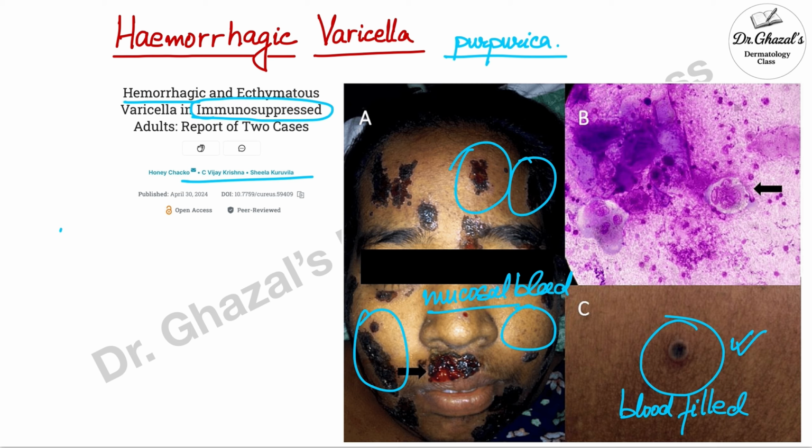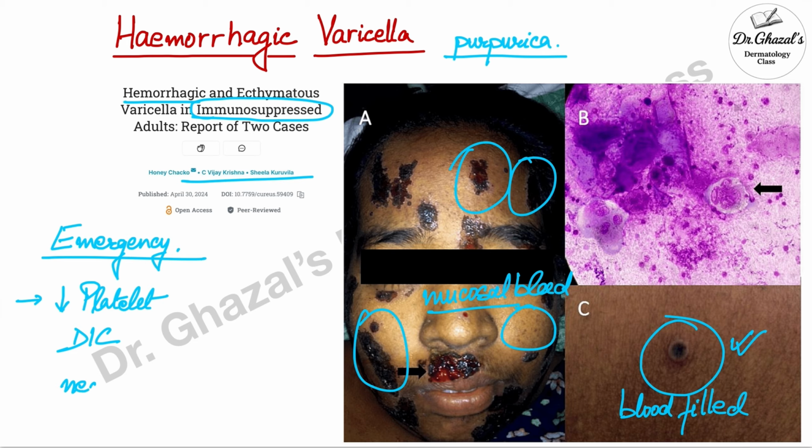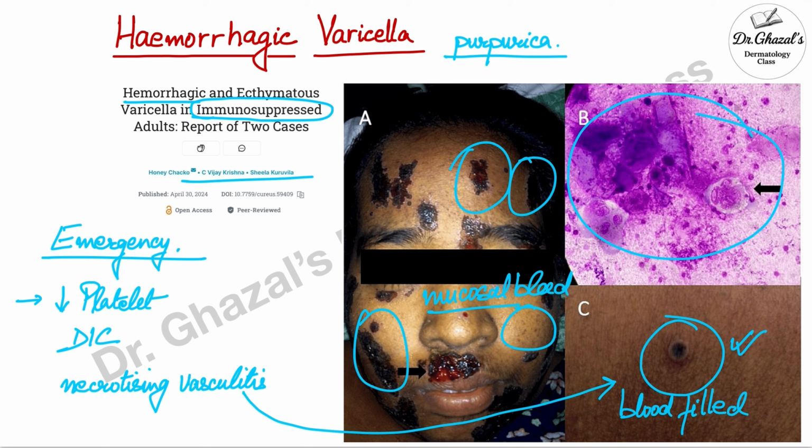This is a case of emergency. The platelet count is very low. There is a chance of DIC. You might also see necrotizing vasculitis in these vesicles. This case was confirmed by Tzanck smear which showed multinucleated giant cells.